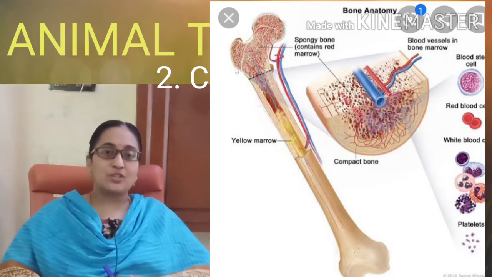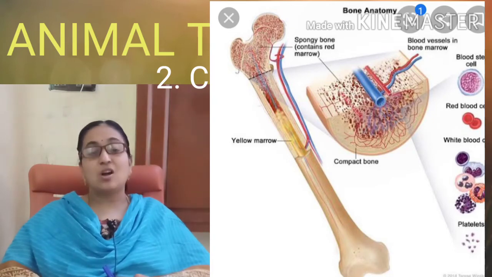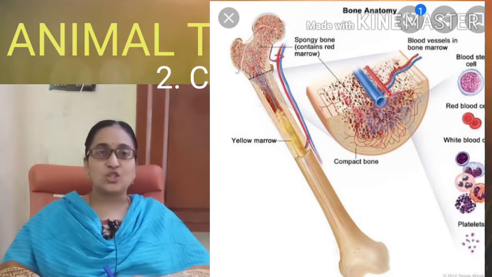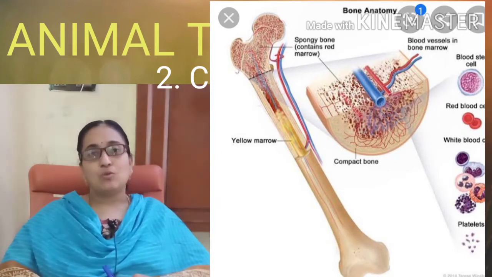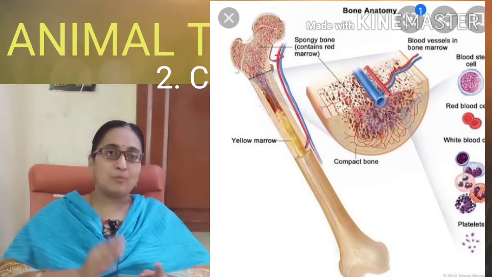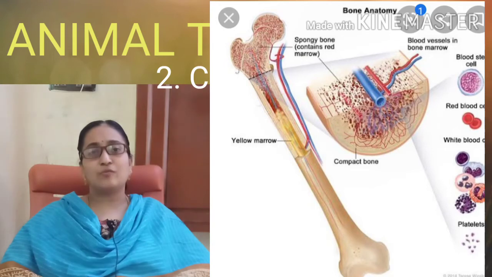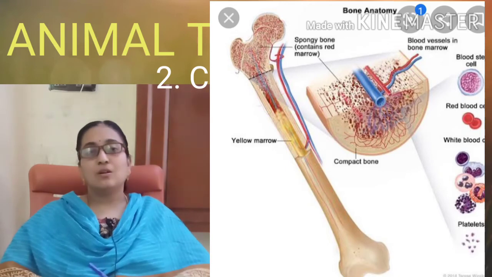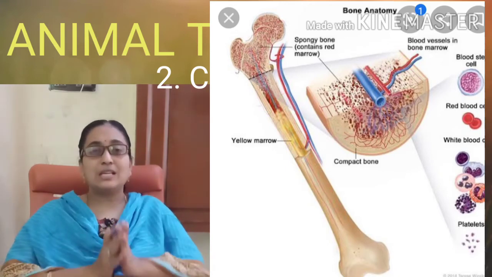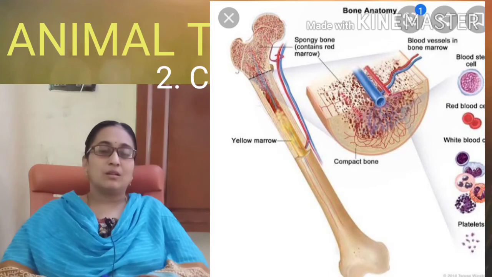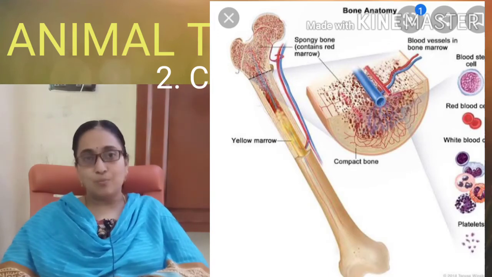The study of the bone is called osteology, and the cells present in the bones are called osteocytic cells. The bone is made up of calcium carbonate, calcium phosphates and magnesium phosphates. These are the main substances present in the bone.